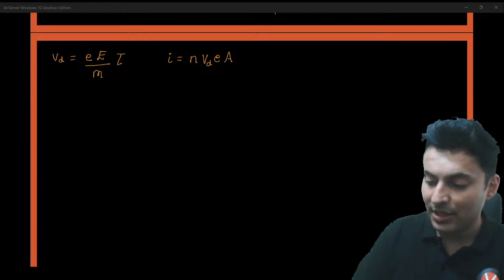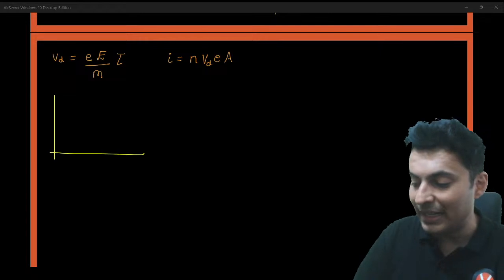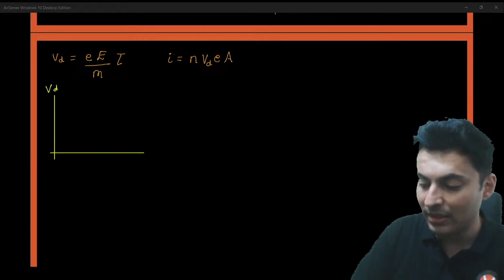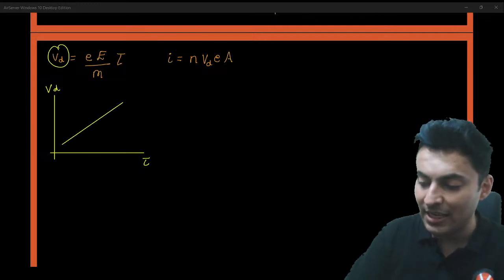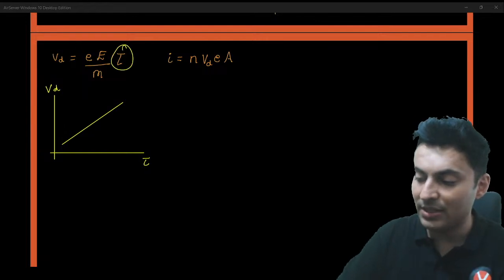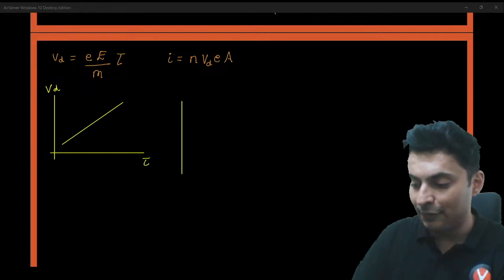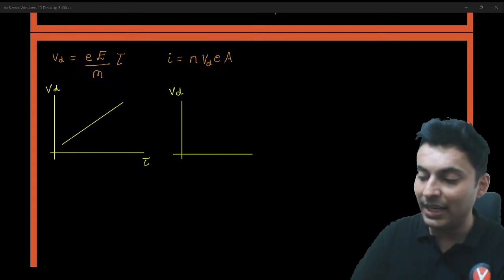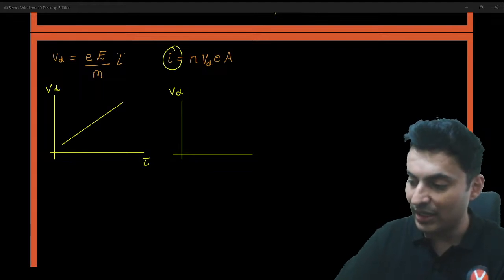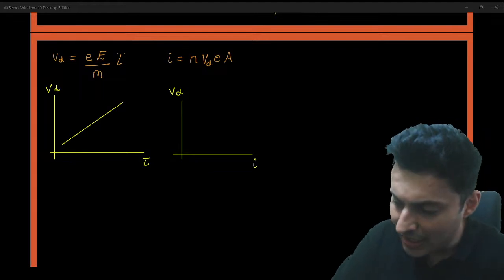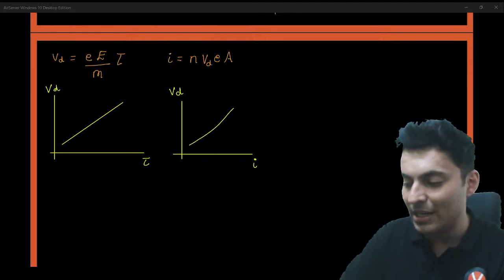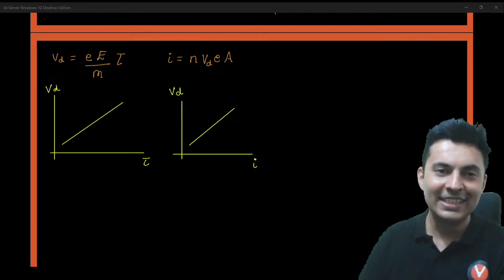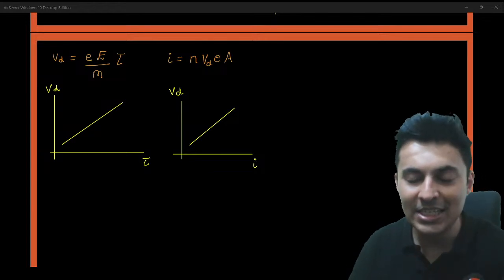So if the graph is asked for drift speed variation with respect to relaxation time, it will be a straight line, because you can see a direct linear relationship, tau is on the top. But if they ask you how the drift speed varies with respect to the current, then again you can see current is on the top, drift speed is also on the top, so again it is directly proportional to it. So it will be just a straight line.